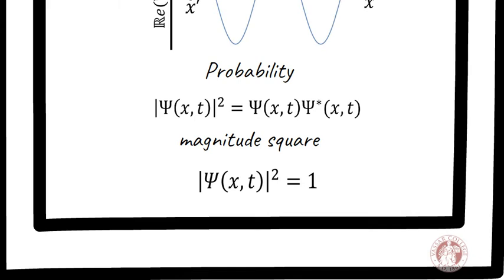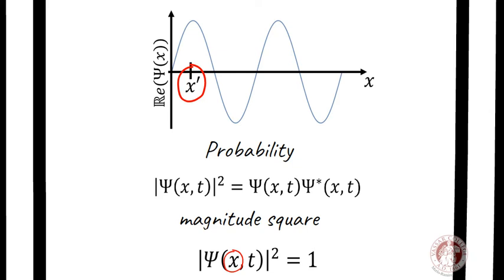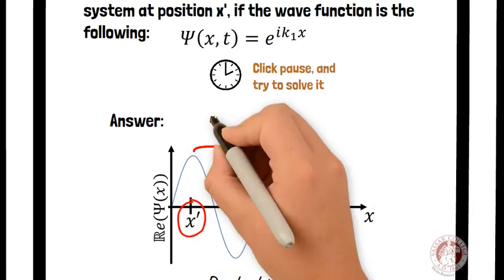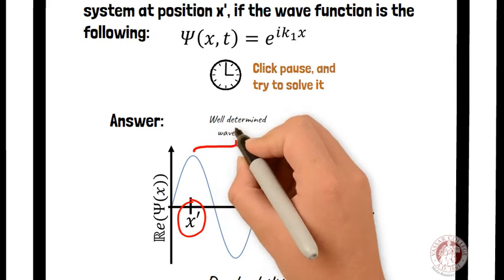Then, it is natural to ask, where is the particle located? The answer could be confusing as the magnitude square is 1 for any position x. Then, the result means that the quantum system can be anywhere on the x-axis. This strange result appears from the fact that the wave function has a perfectly determined momentum. By knowing its wavelength, the information about the position is completely lost.